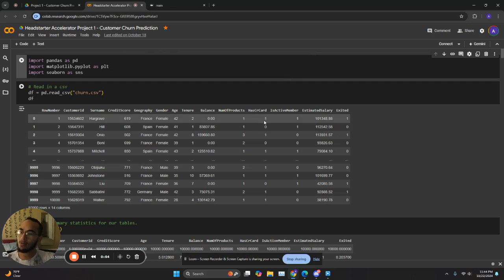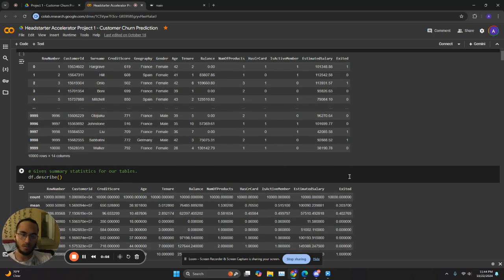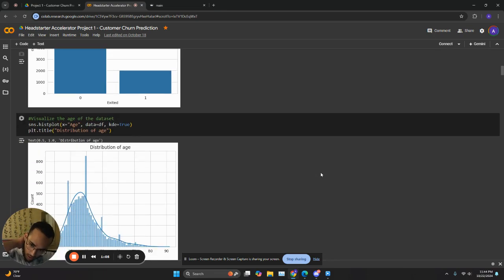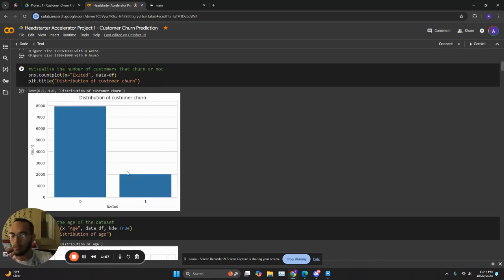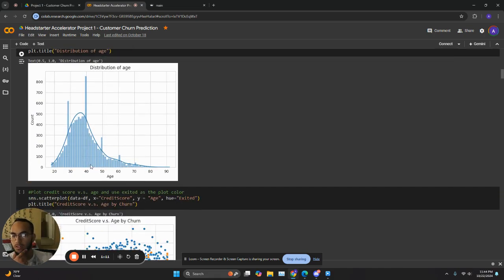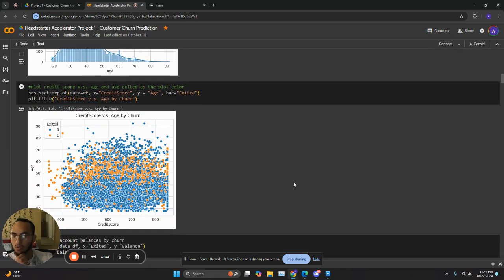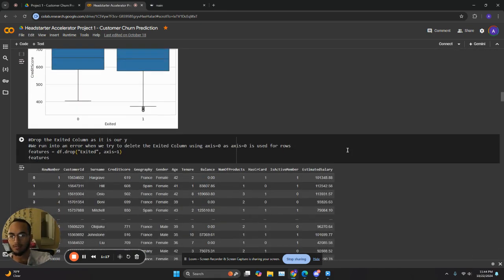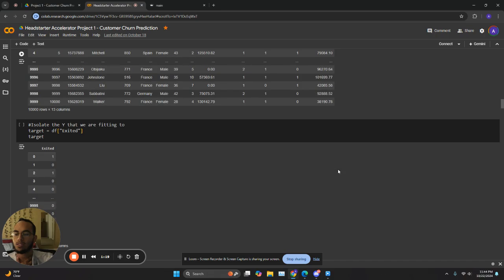The way that it worked is that we first loaded in the data frame for customers churning, and it had a bunch of different features such as surname, credit score, geography, gender, age, so on and so forth. And we did a little bit of data analysis and checked how many customers churned, how many customers didn't churn, and a few other things like credit score versus age. And once we understood the data set visually, we decided to go ahead and train a few machine learning models using this data set.